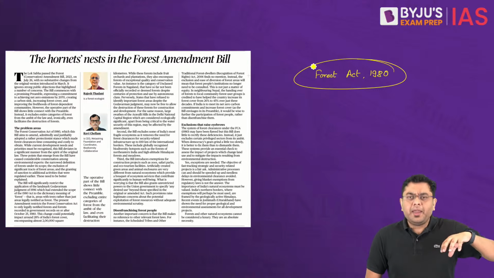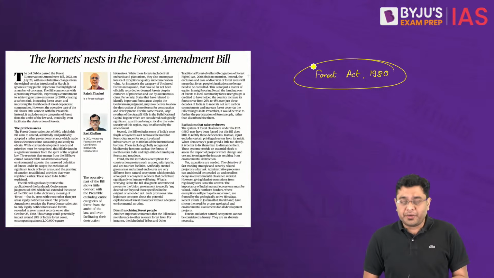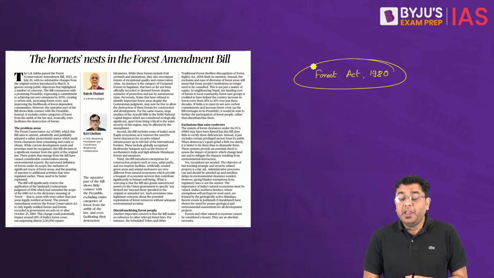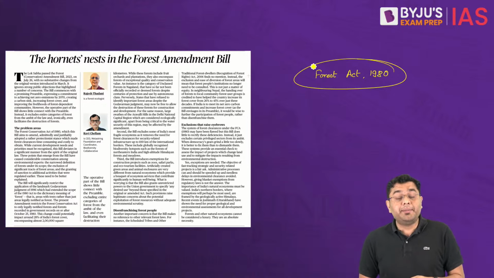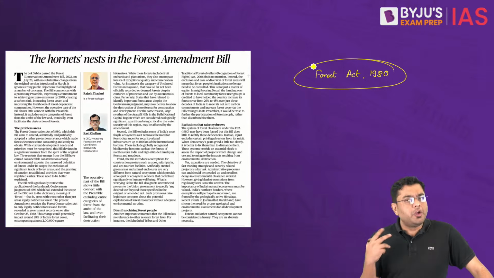So that is where certain areas have been registered, notified and designated as forest land by the state and the central governments. But there are many larger areas which have not been designated as forest land, but they have a significant amount of tree cover as well. So in those areas, rampant deforestation used to be carried out regularly.